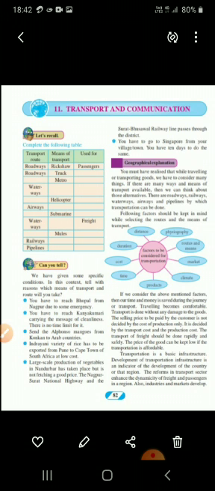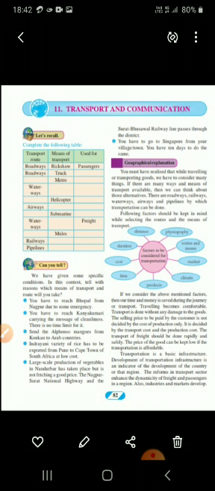See children, already I told you that transport, means of communication, transport, roadways, airways, they are the lifeline of any country. If any country wants to develop, it has to be very particular in the development of roadways, airways and other means of transportation.